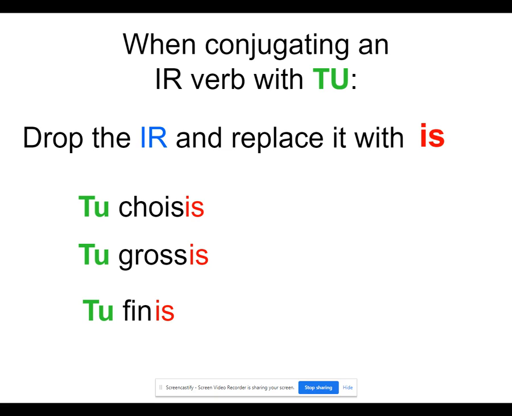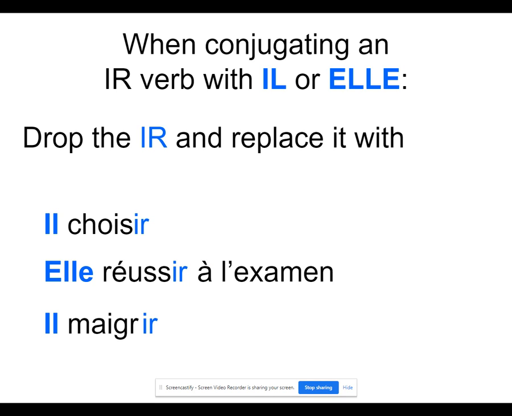Je and tu have the same rule. When we conjugate an IR verb with je or tu, we drop the IR and replace it with IS. When conjugating a regular IR verb with il or elle singular, we drop the IR and replace it with IT. So, he chooses or he is choosing: I'm going to drop that IR, replace it with IT. Again, that T is silent. Il choisit. You don't hear the T, right? It follows the rule that usually the last letter in a French word is silent.